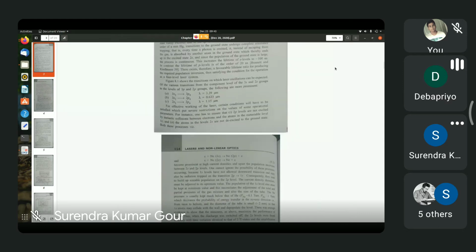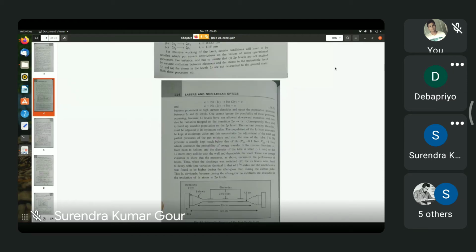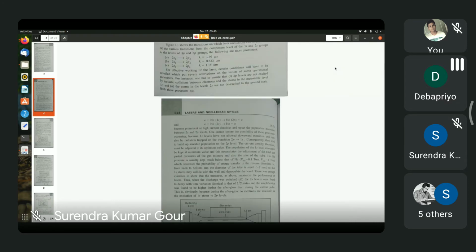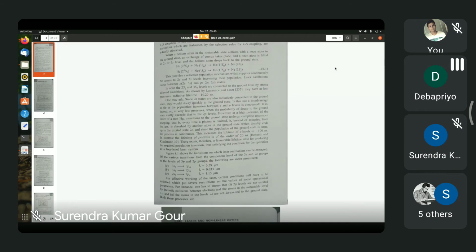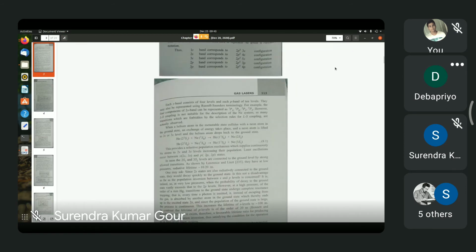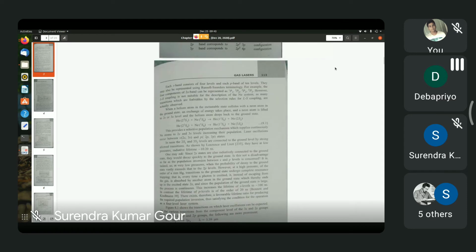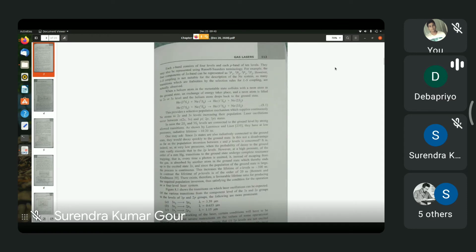Okay, the upper portion is still not visible, but I will tell you what the upper portion says. It says that the helium and neon gases have to be taken in suitable proportions. There should be more helium gas than neon gas. The partial pressures of helium and neon should be as 10:1.